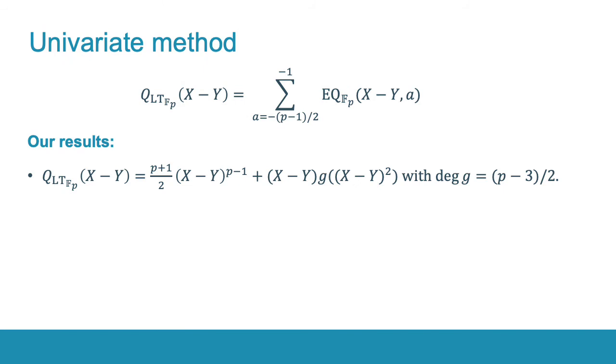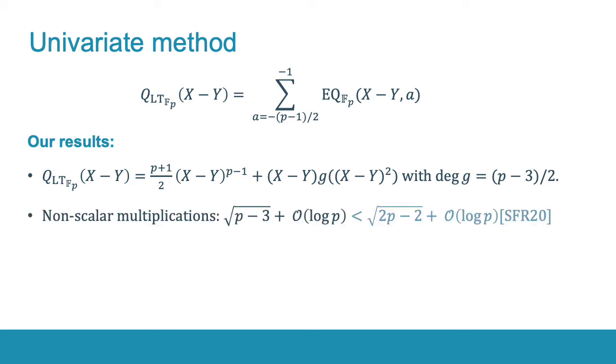We also found that the univariate interpolation of the less than function has interesting structural properties. First, it can be represented as the sum of two polynomials, where the first one is the exponent of the difference of two inputs, and the second is the product of the difference with a polynomial of degree (p-3)/2, evaluated at the square of the input difference. As a result, less non-scalar multiplications are needed to evaluate the less than function by a factor square root of 2 in comparison to the prior work.